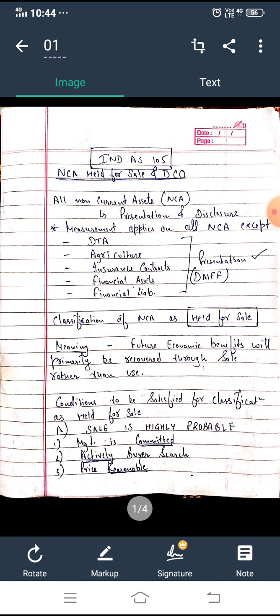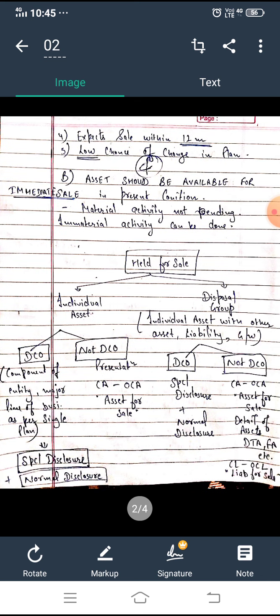Where this Ind AS is applicable, that is on all non-current assets, its presentation, its disclosure, its measurement, except those five, right? Then we come over the meaning of non-current assets held for sale, that is its future economic benefits can be recovered only through sale rather than its use. Then we come over the conditions. There are primarily two conditions: the probability to sell is high, and second, it's immediately available for sale in present condition, right?